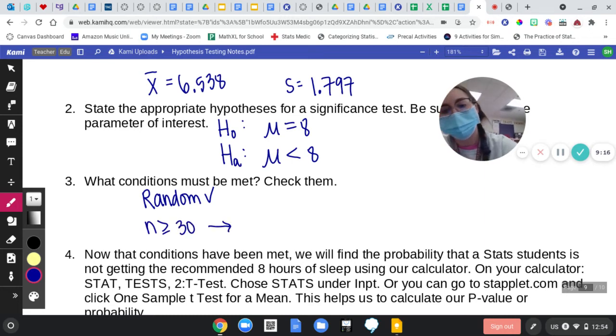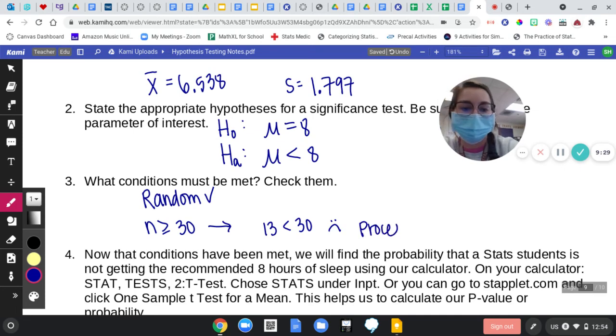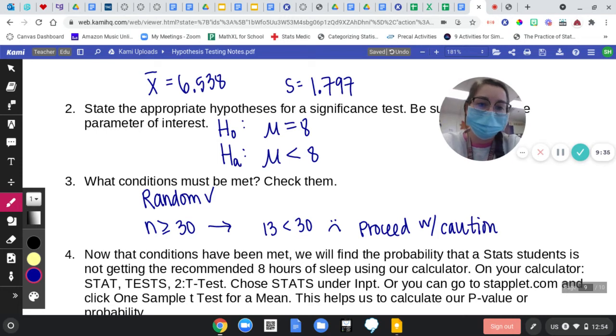Uh-oh. How many do we have in our sample? 3, 4, 5, 6, 7, 8, 9, 10, 11, 12, 13. 13 is less than 30. Sad face. Proceed with caution. Is it always going to be 30? Yeah, for means. Wait, why? That's just the magic number. Once we get a sample of 30, the sampling distribution is approximately normal. Magical things happen when you have 30 people.